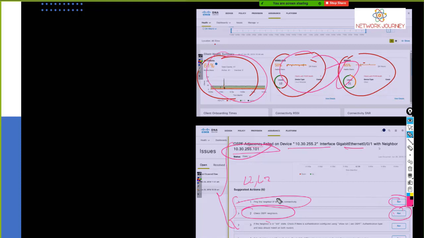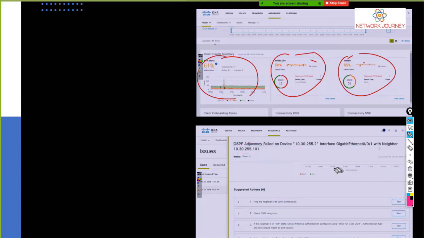You don't need to look for that device, because most of the time when you do troubleshooting, let's say you got a P1 call, you are on a call, and someone says that this device is giving you an alert, this is the neighbor, and this is the interface.